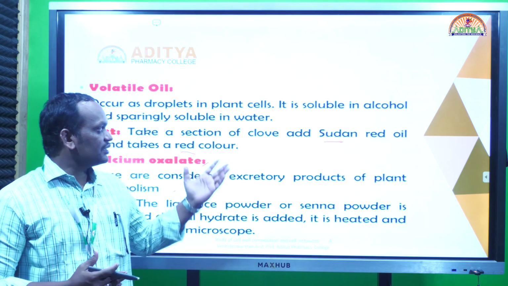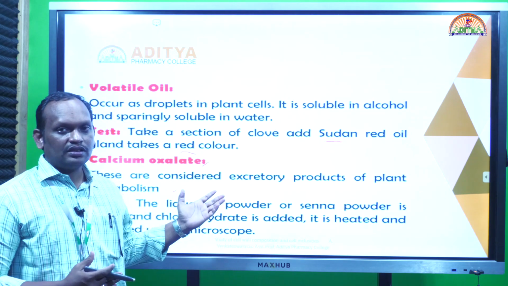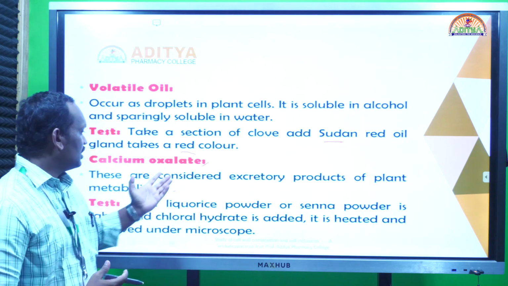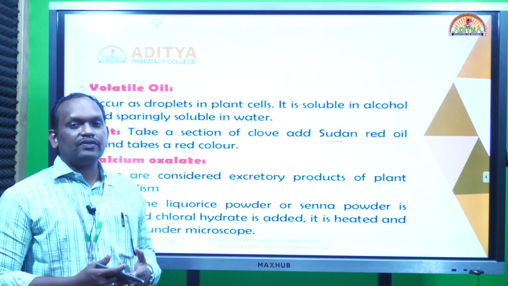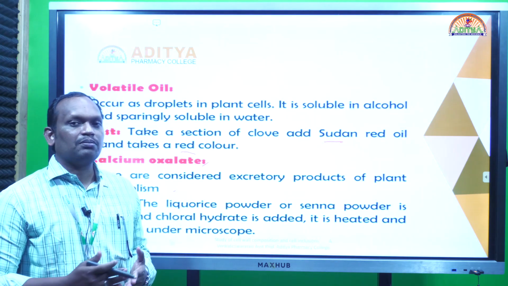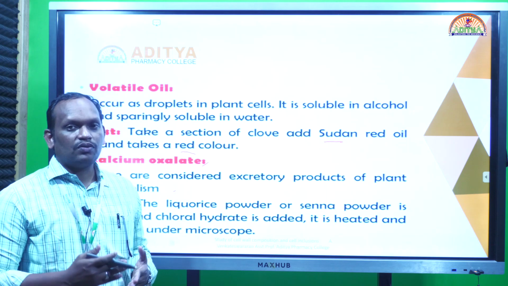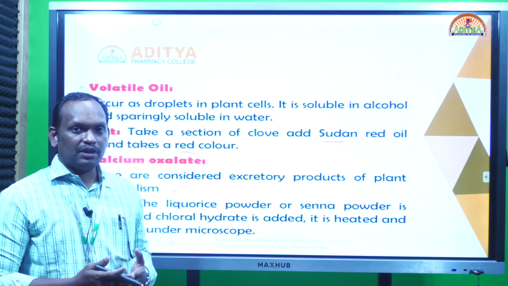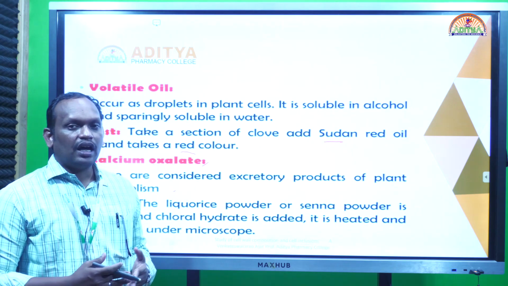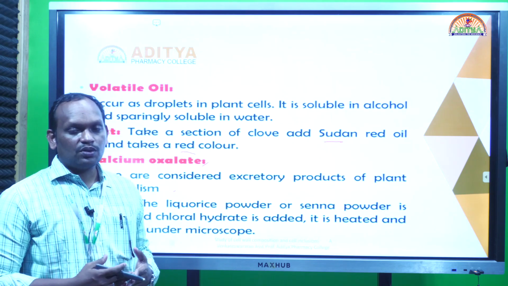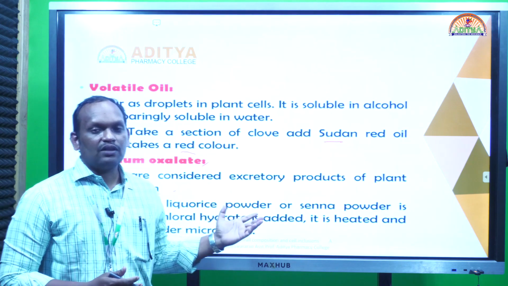That is the reason we are studying plant cell wall constituents and cell inclusions. For the identification of crude drugs, as powdered drugs or in crude form, such as bark, stem or leaf, we can identify them and eliminate adulteration.